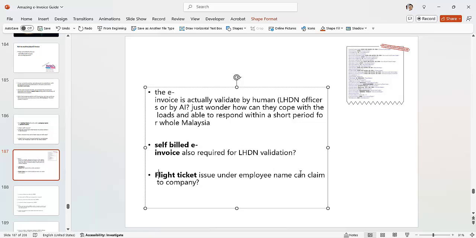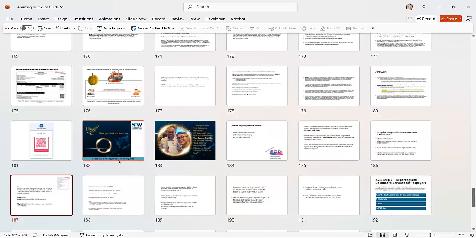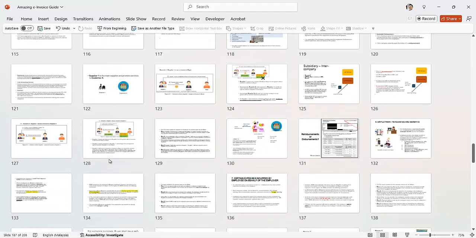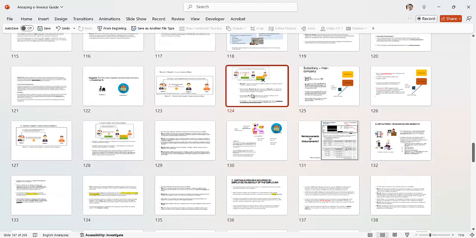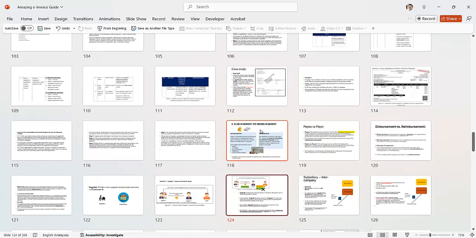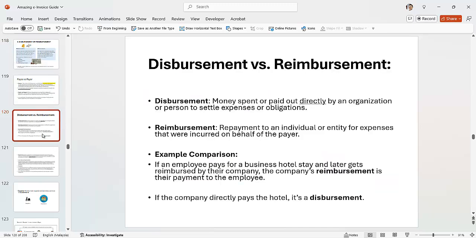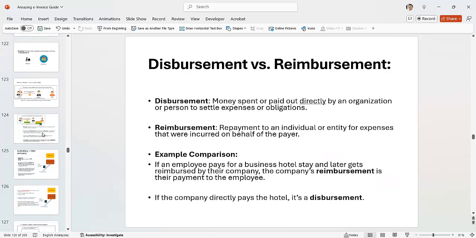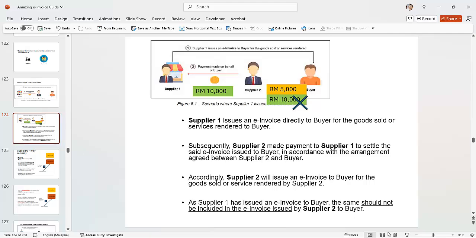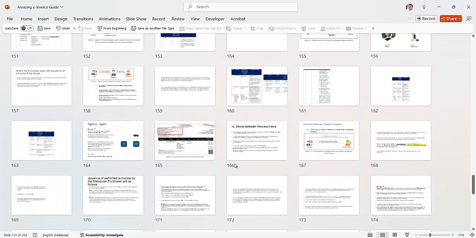Can a flight ticket insured under the employee be claimed by the company? Yes, can. Again, you can refer to my notes here. It depends on whether there are two cases. It's a disbursement, like an air ticket that can be reimbursed. And then yeah, there are many other questions.